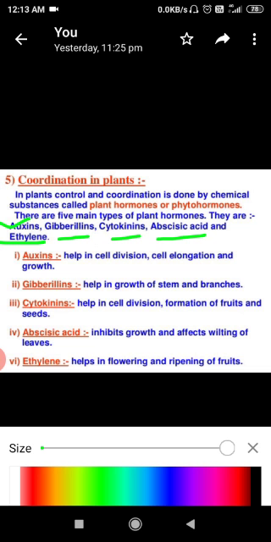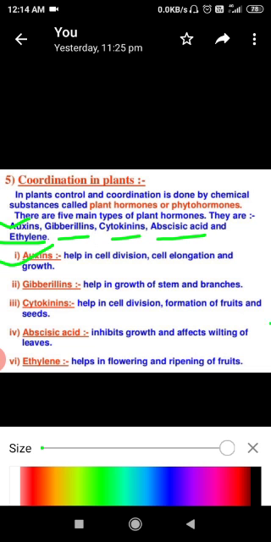Okay, now come to the second one, that is gibberellin. Gibberellin also helps in the growth of stem and branches. And gibberellin promotes cell enlargement and cell differentiation in plants in the presence of auxin. It also promotes growth in stem and fruits. So this is the function of gibberellin.